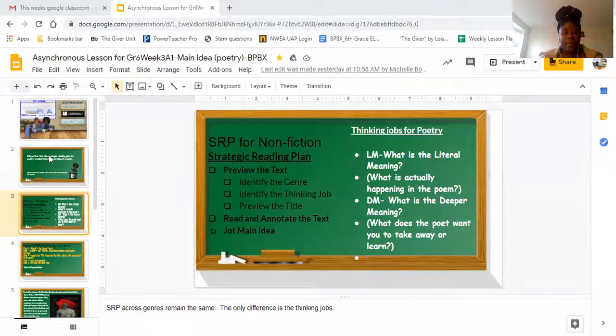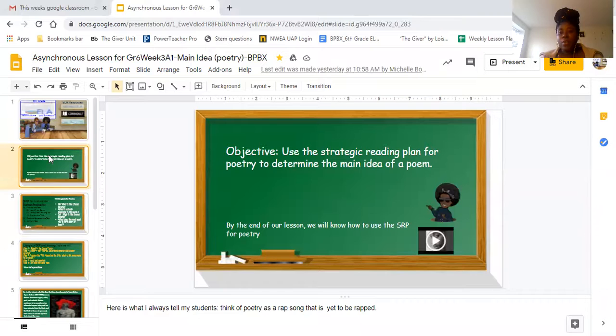So I'm going to go ahead and share my screen so that we can see what our objective for today is. All right, so our objective for today is that we are going to be using our SRP for poetry to determine the main idea of a poem. And what that means is that by the end of the lesson today, we will know how to use the SRP for poetry or any form that you come across.